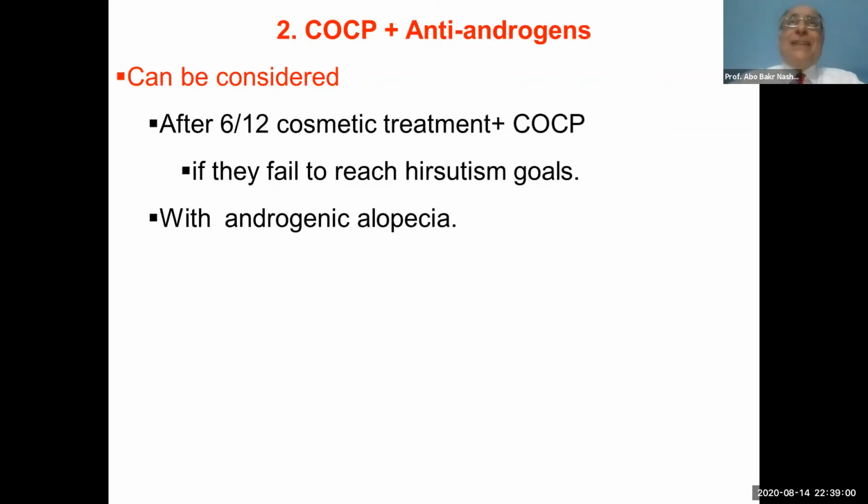The second line pharmacological is a combination of oral contraceptive pills and anti-androgen, and it can be considered after 6 months of cosmetic treatment and combined oral contraceptive pills if we didn't get appropriate results. And also it should be considered with androgenic alopecia.